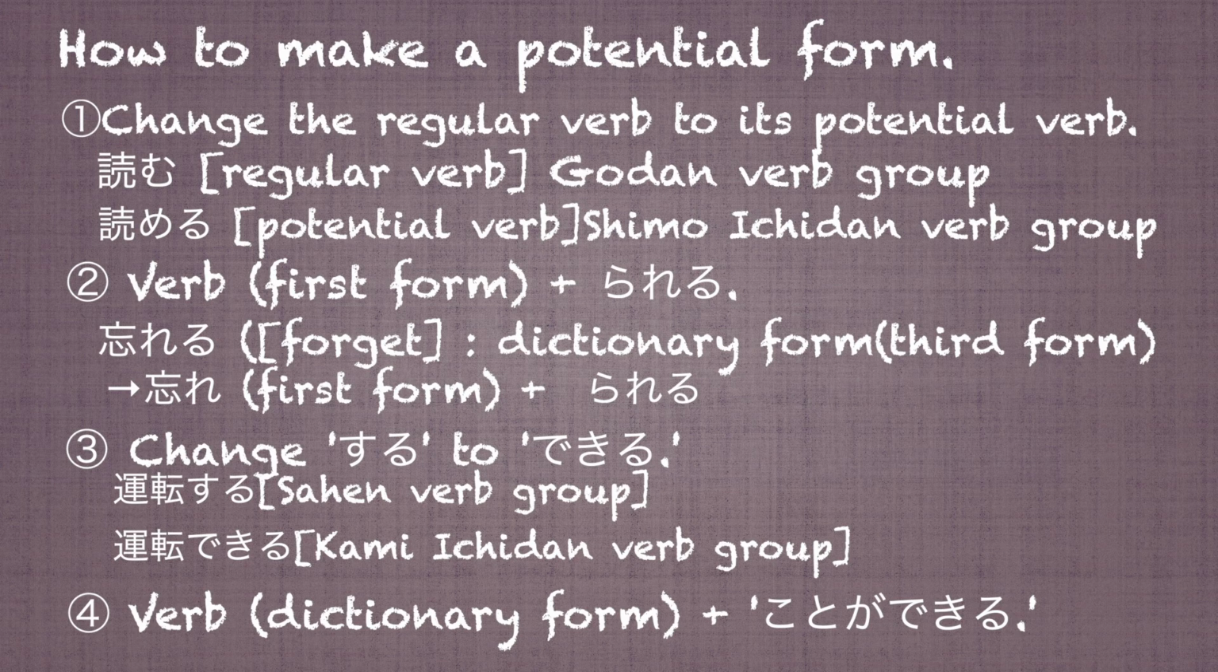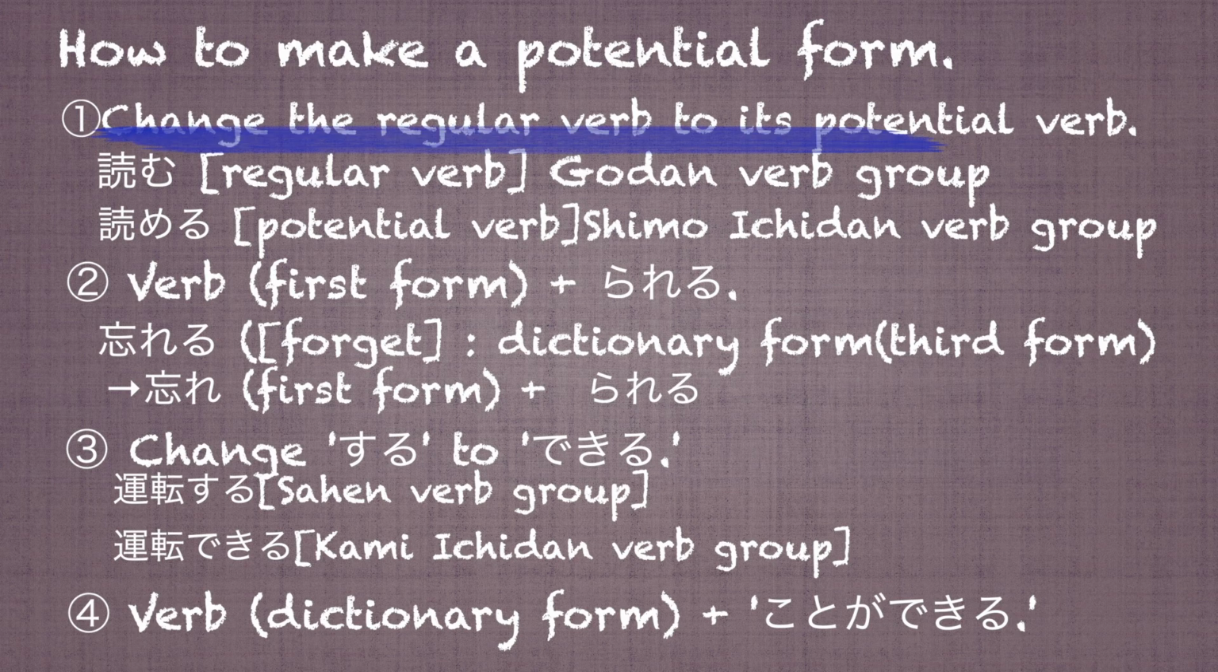Potential form is used to express the ability or possibility of doing something. It is translated as can or be able to in English. The way to create potential form differs depending on what kind of verb you use in the sentence. We need to remember the 4 principles for creating potential form.